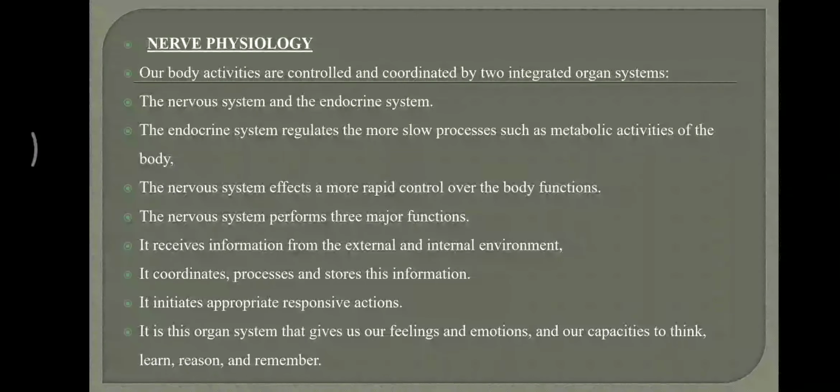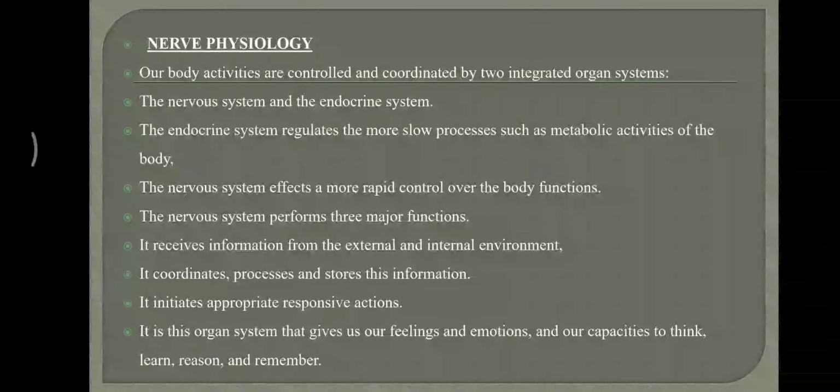The nervous system performs three major functions. What are the three major functions of the nervous system? Number one, it receives information from the external and internal environment. The second one is it coordinates, processes and stores this information. And the third important point is it initiates appropriate responsive actions.